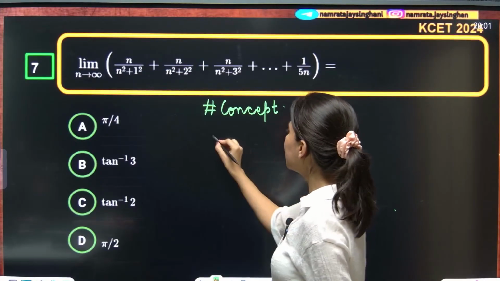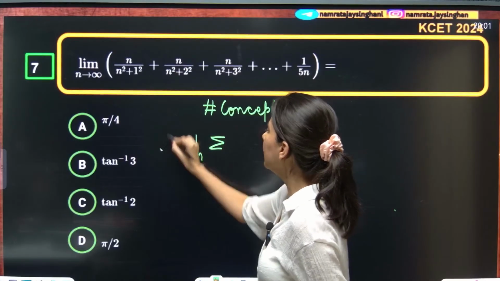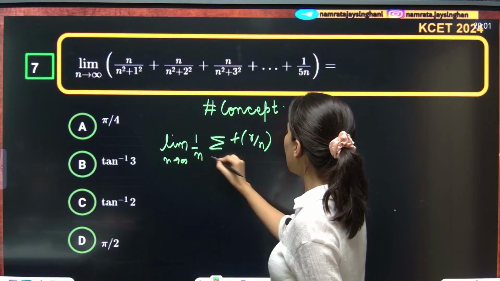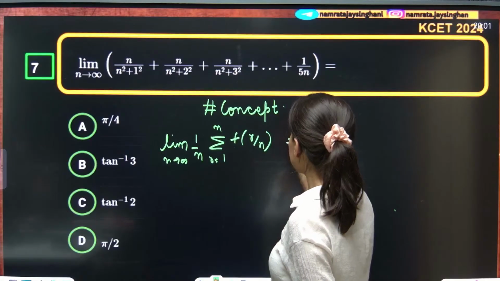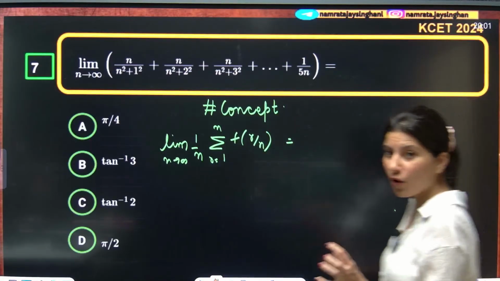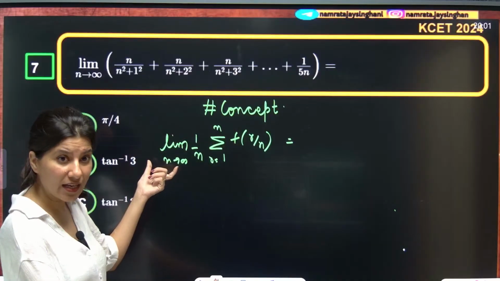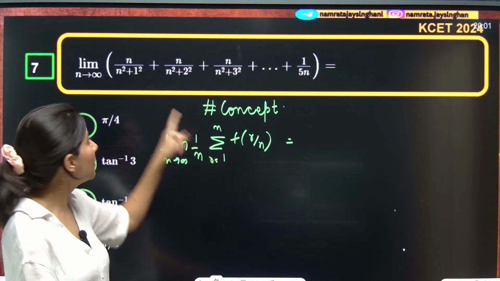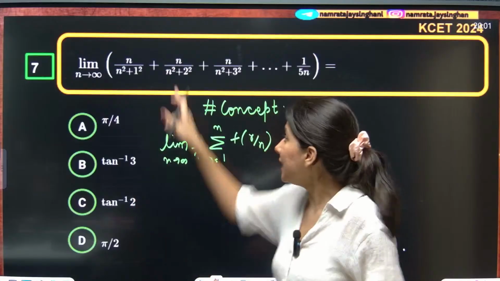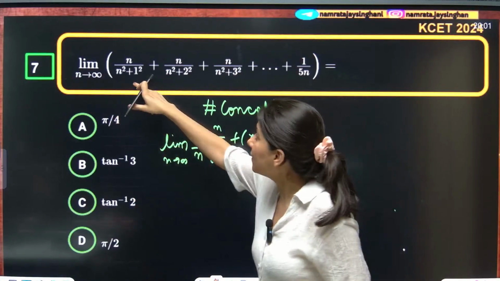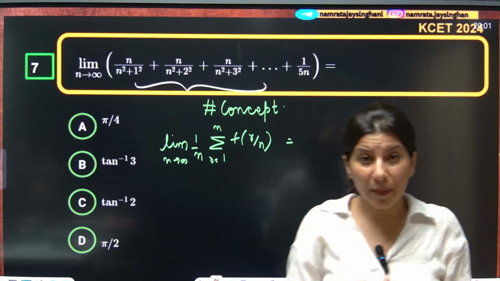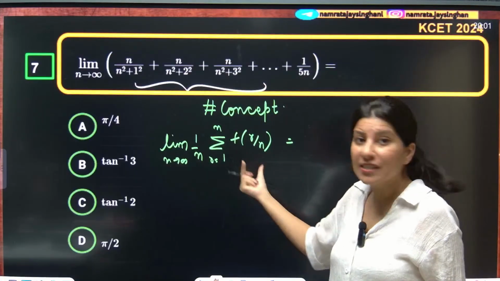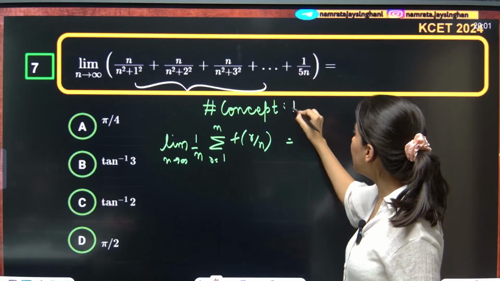The concept says: limit n tends to infinity of 1 by n sigma f of r by n, r equals 1 to n. Suppose you are given this format where the limit is n tending to infinity and there is a summation. The moment you see that, it is a limit of a sum.